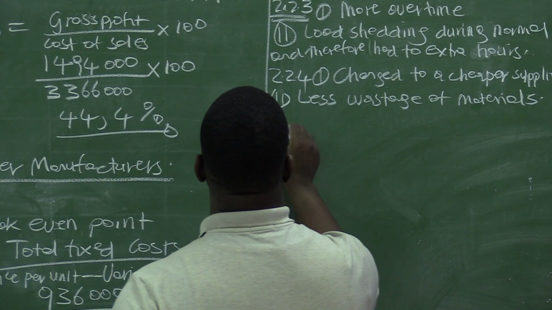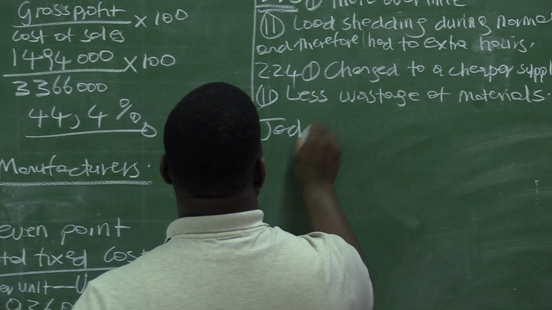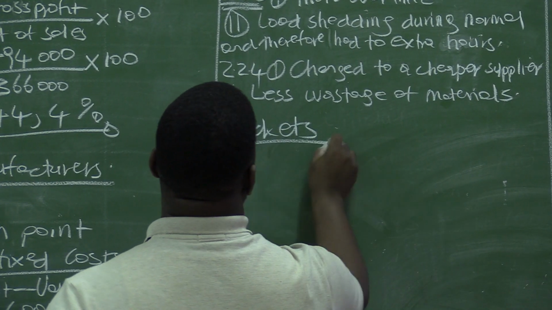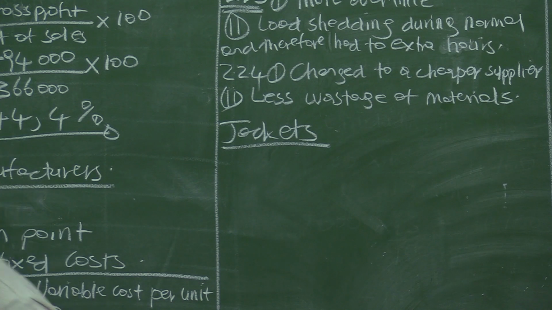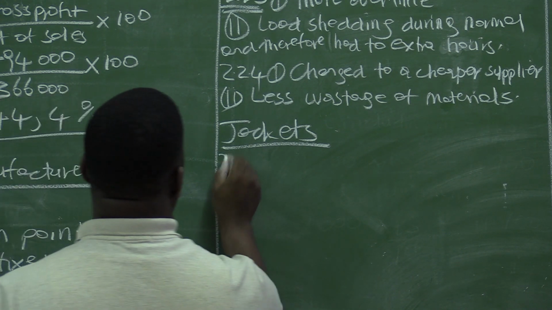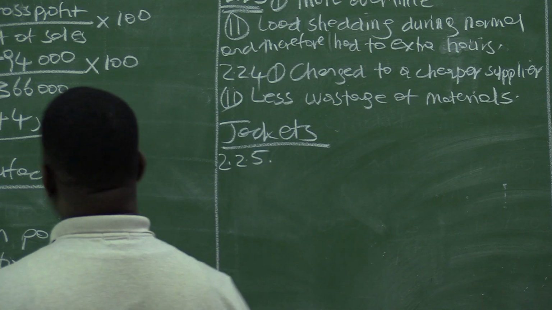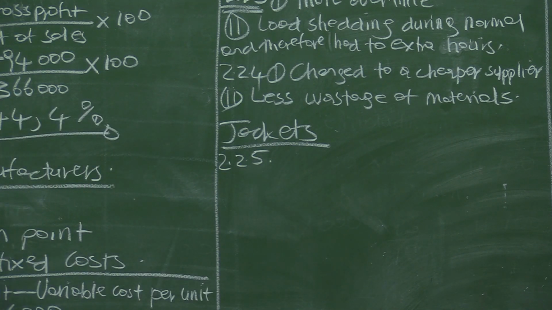And then this brings us to the last section of jackets now. The second section here in question 2, and we are in 2.2.5.